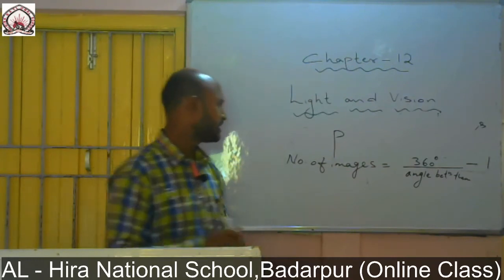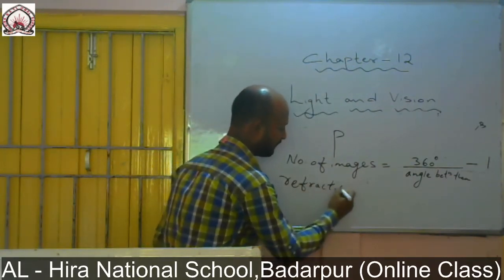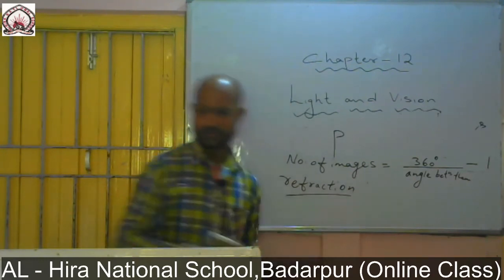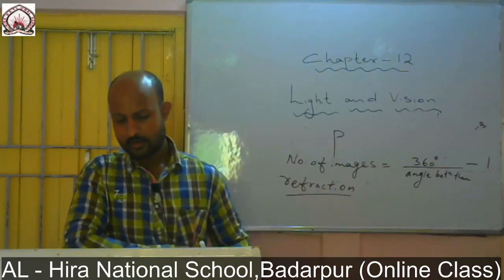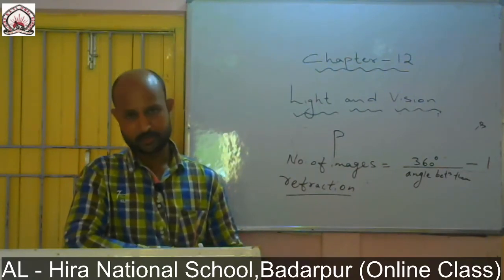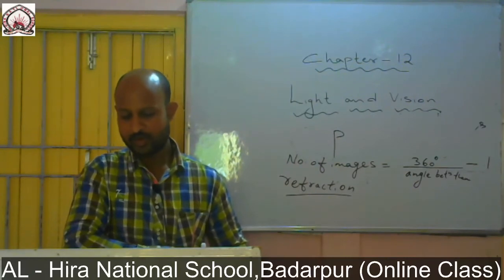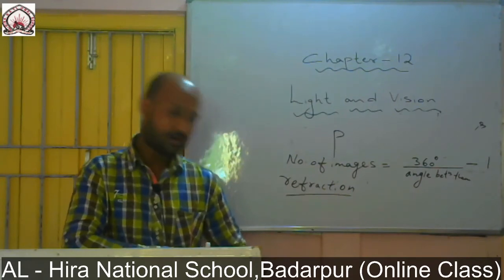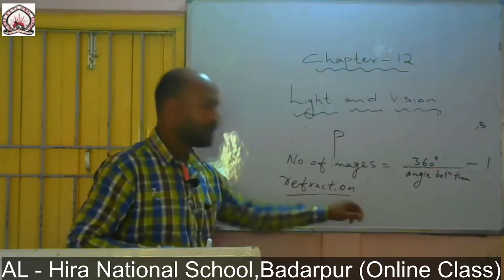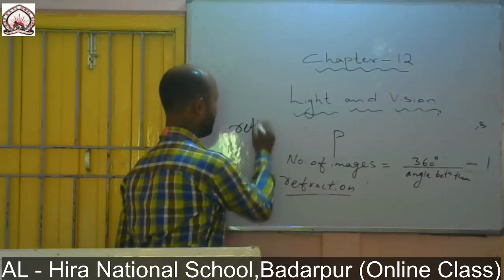So when does refraction occur? You have learned about it. Refraction means the bending of light when it travels from one medium to another. Normally we know that light can travel through various mediums like air, glass, water and oil. When light travels through air, we don't get refraction, we always get reflection.